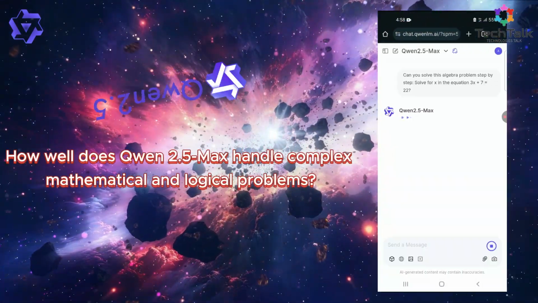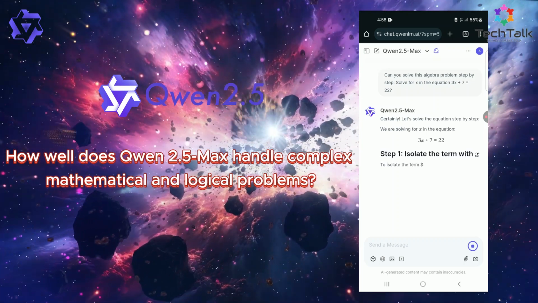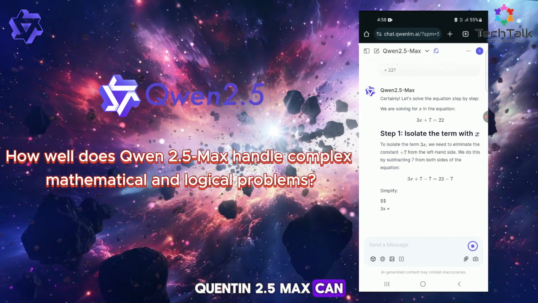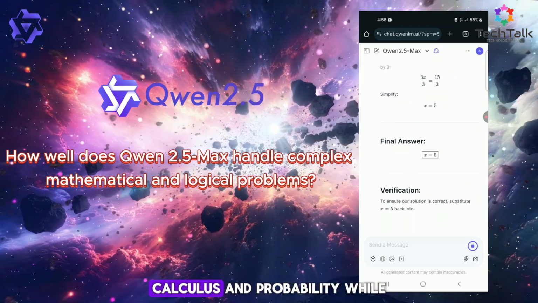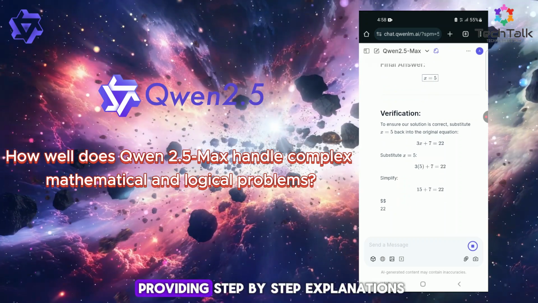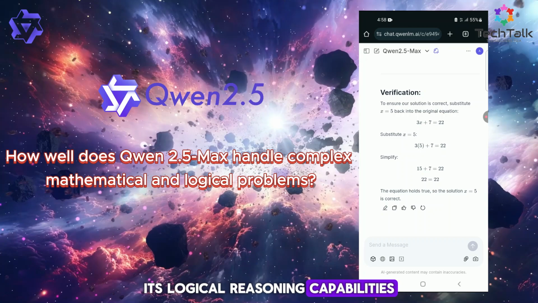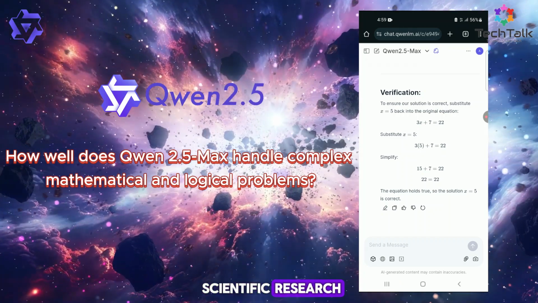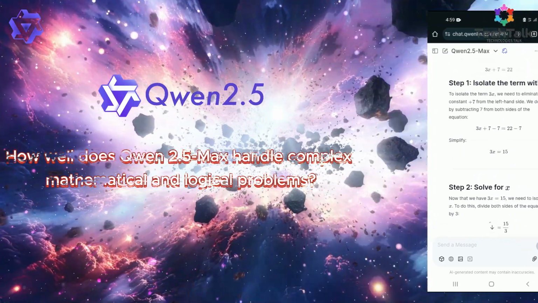How well does Qwen 2.5 Max handle complex mathematical and logical problems? Qwen 2.5 Max can solve advanced mathematical problems, including algebra, calculus, and probability, while providing step-by-step explanations. Its logical reasoning capabilities make it useful for scientific research, engineering calculations, and AI-driven analytics.